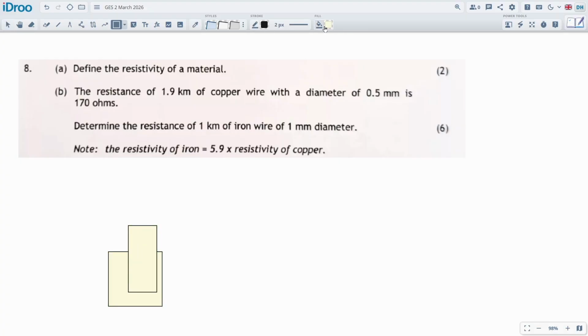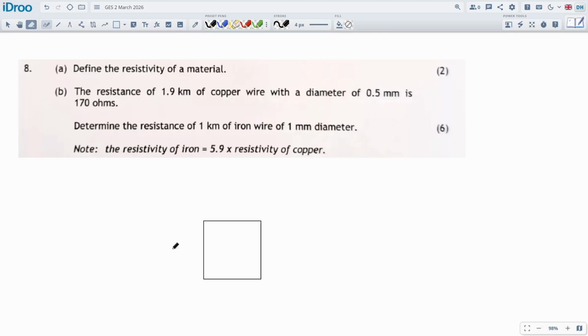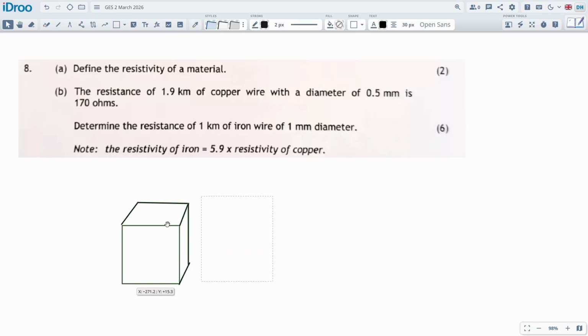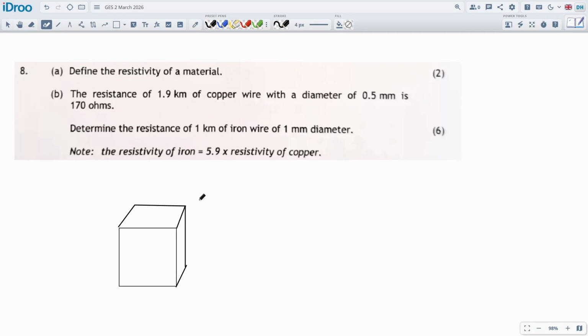I'm trying to make this into a clear block. Let's get rid of all these. This is the definition given: you take a cubic meter of your material, which is a bit big. You wouldn't really have a cubic meter of gold lying around to measure, but you can scale it down. Now the formula for resistivity, what is it?